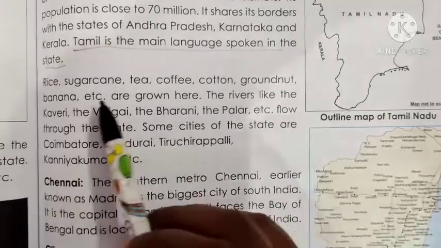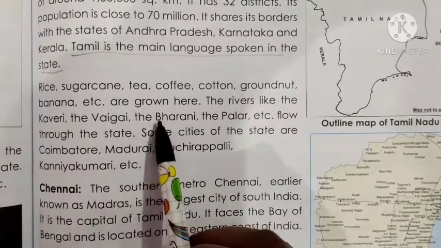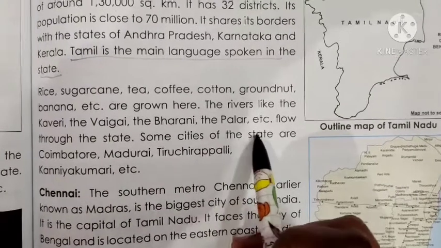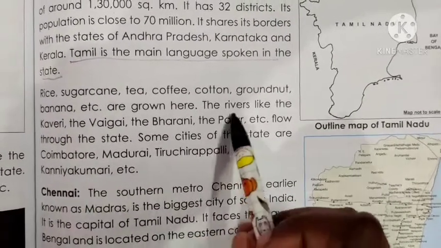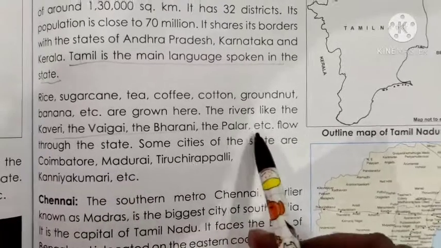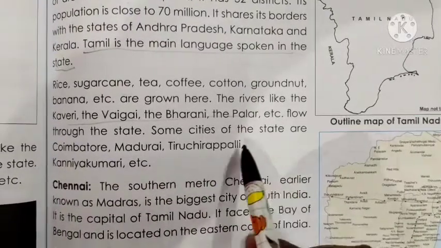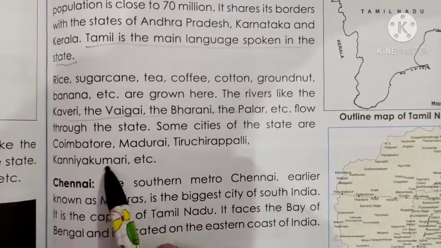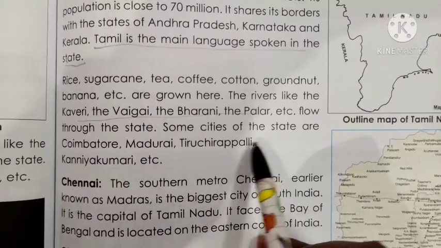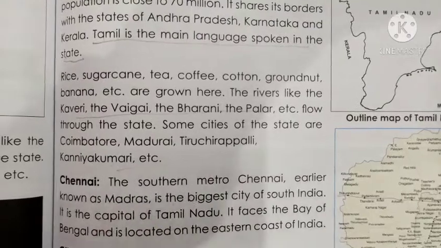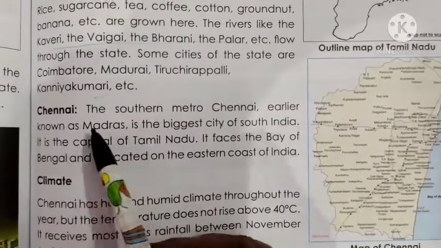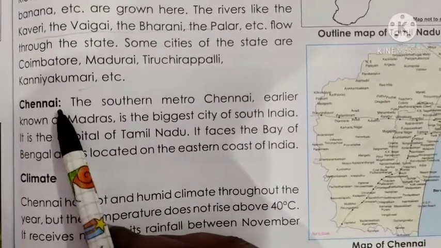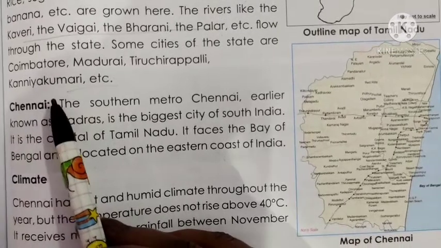The rivers like the Kaveri, the Vaigai, the Bharani, the Palar, etc. flow through the state. Then some cities of this state are Coimbatore, Madurai, Tiruchirappalli, Kanyakumari, etc. So these are the famous cities of Tamil Nadu. First is Chennai. Chennai is the capital of Tamil Nadu.